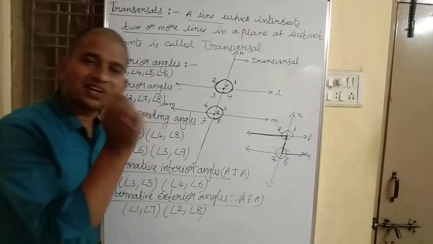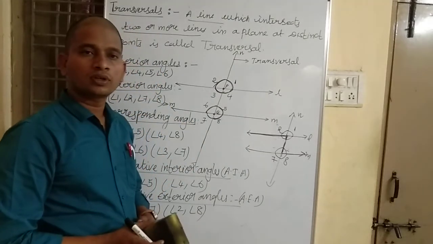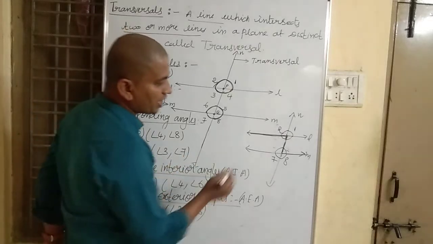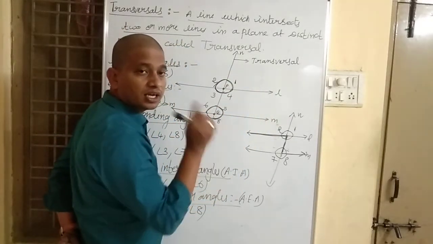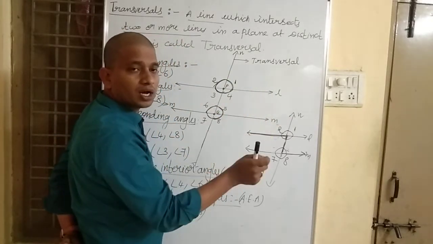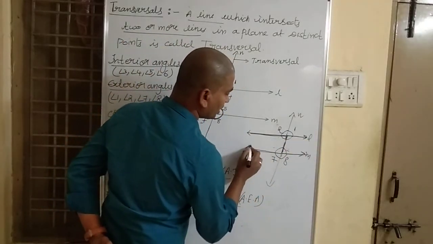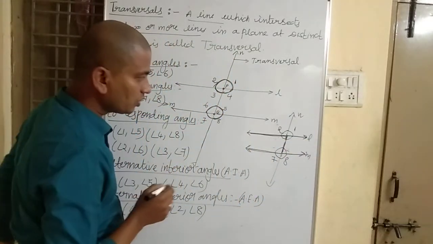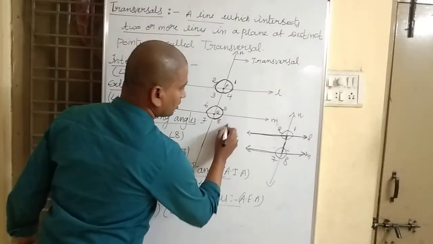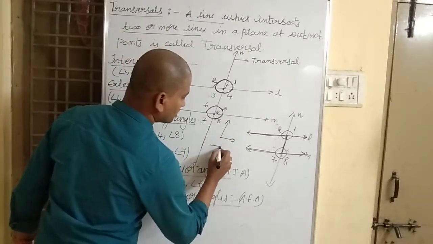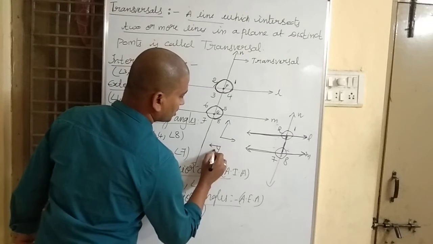What do you mean by alternative exterior angles? A pair of alternative exterior angles in which one arm of both the angles is opposite to the transversal. If you observe, this is angle 1 and this is angle 7.